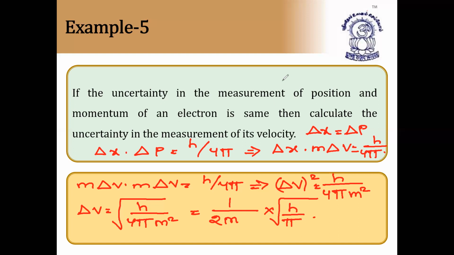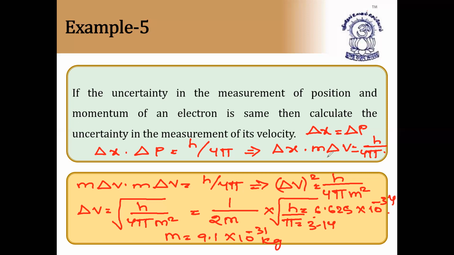So what is the value of mass of electron? 9.1 × 10^-31 kg. And h value you know, Planck's constant, pi value you know, that is 3.14. By substituting in this formula, straight away we will get the value of delta v. But in the examination they may ask, if the uncertainty in the measurement of position and momentum of electron is same, then what is the value of what is calculated? They will not ask what is uncertainty in measurement of its velocity. Then straight away we can write delta v is equal to 1 by 2m into root of h by pi.